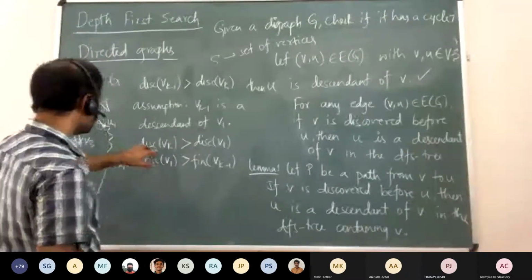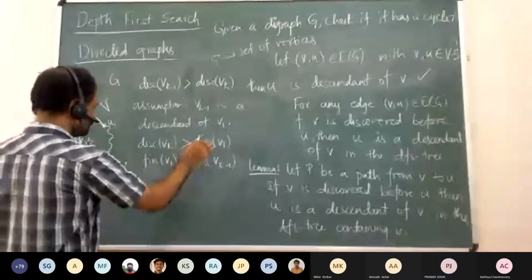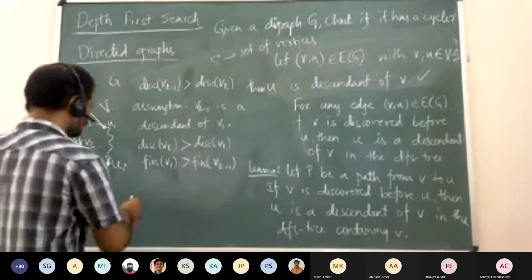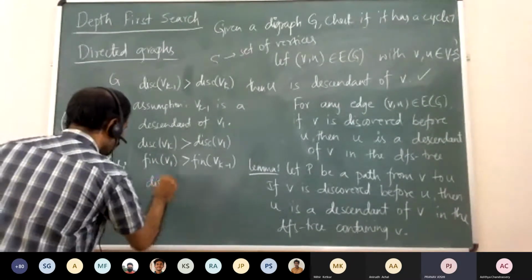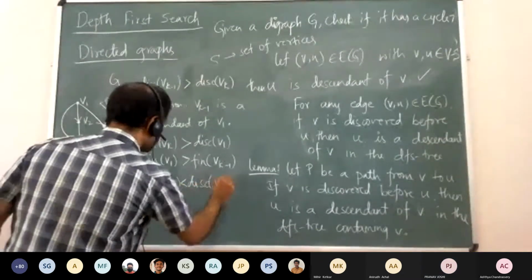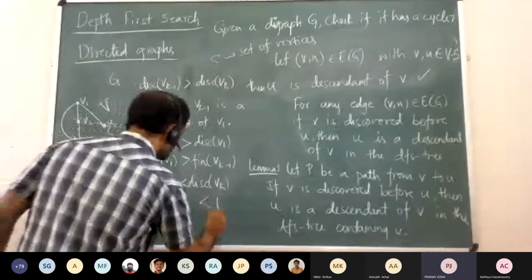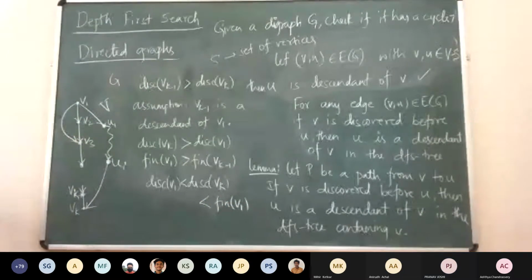So this would definitely say that the discovery of Vk is happening between the discovery time of V1 and the finishing time of V1. So Vk and Vk minus 1 both will be descendants of V1. The discovery time of V1 is less than the discovery time of Vk, which is again less than the finishing time of V1.